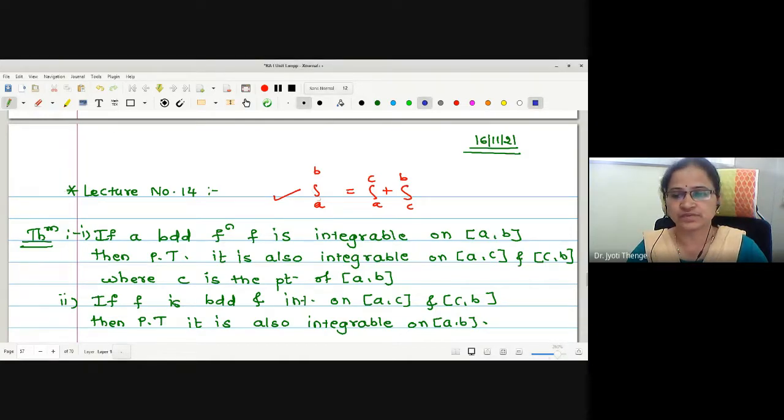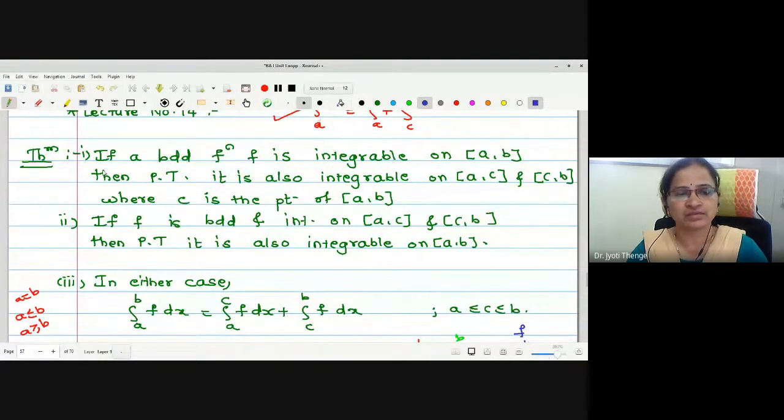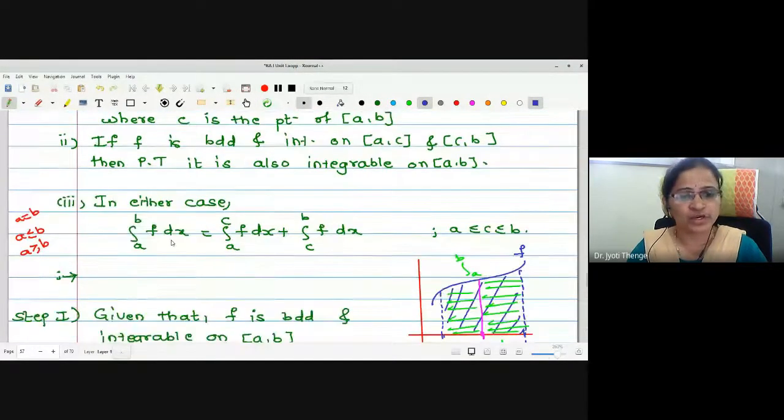In the last lecture, we have seen an important theorem proving the integrability over the region A to B is equal to integration over A to C plus C to B. The statement in detail tells us that whenever the function f is integrable on closed interval AB, then it is also integrable on AC and CB, where C is a point in the interval A to B. Second point is in the reverse way: if f is bounded and integrable on AC and CB, then it is also integrable on closed interval AB.